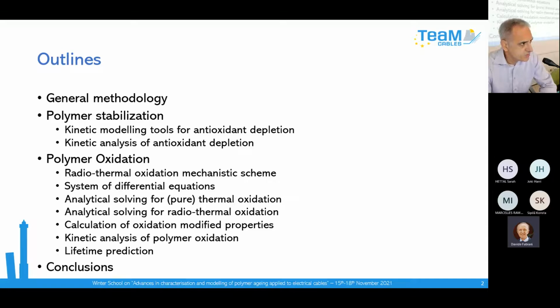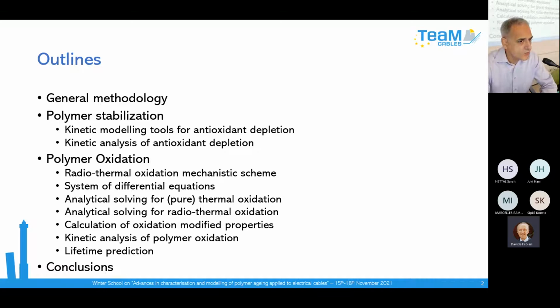You have a lot of equations to solve. You need to use a very low time step and a very low space step for the resolution of this problem. So it is very difficult to manipulate and use. So the idea was to find simple analytical equations giving the same solutions as the numerical equation.